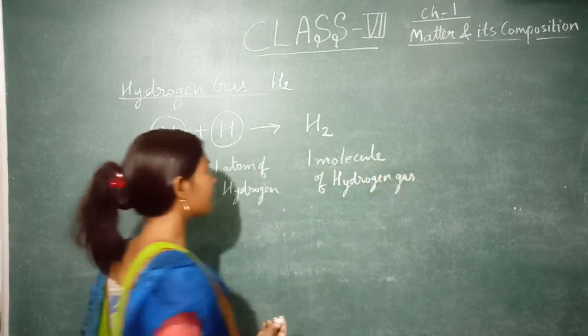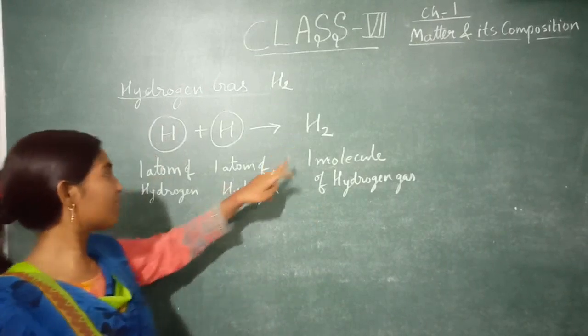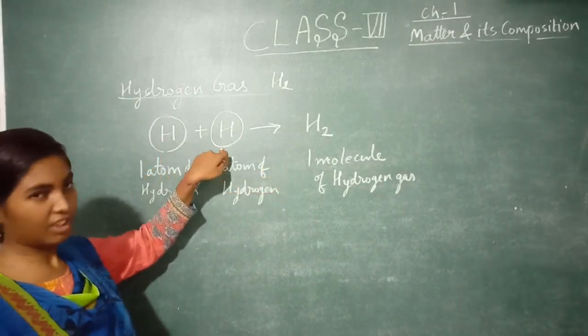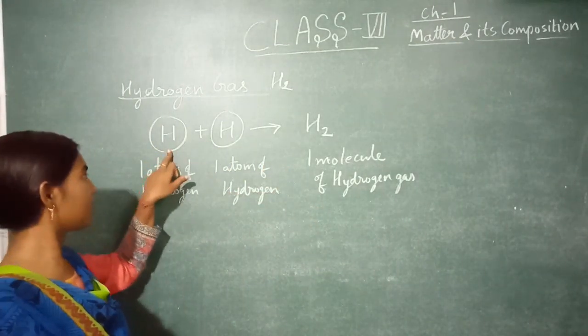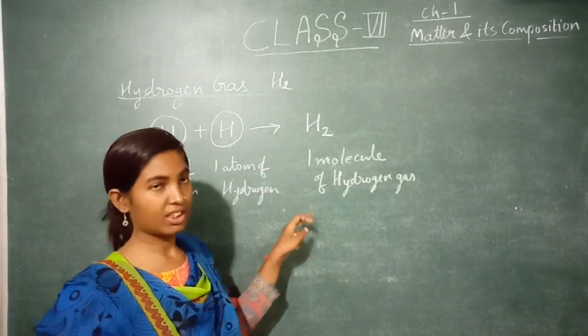So we can say that when two atoms of hydrogen combine together, they form one molecule of hydrogen gas.